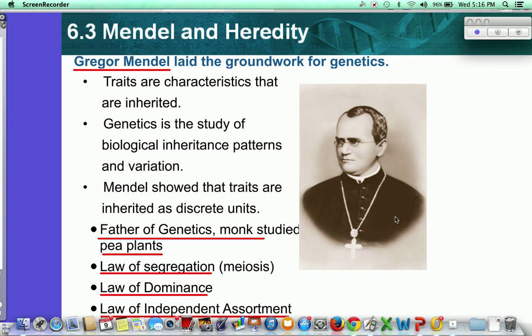So, Mendel's video notes for tonight, and the quiz will be tomorrow. So make sure you get yourself prepared. Take good notes. First of all, what do we need to know here?